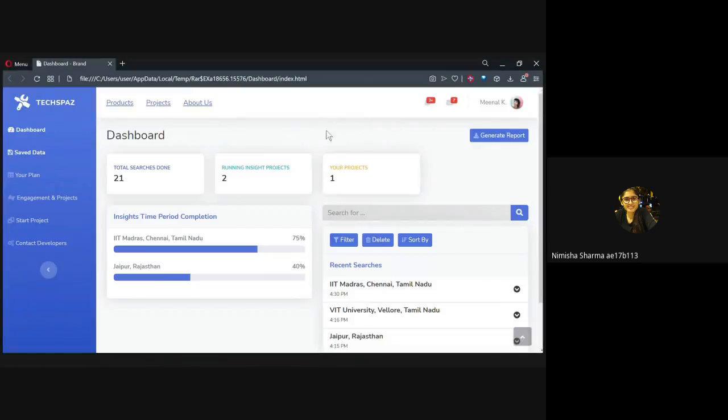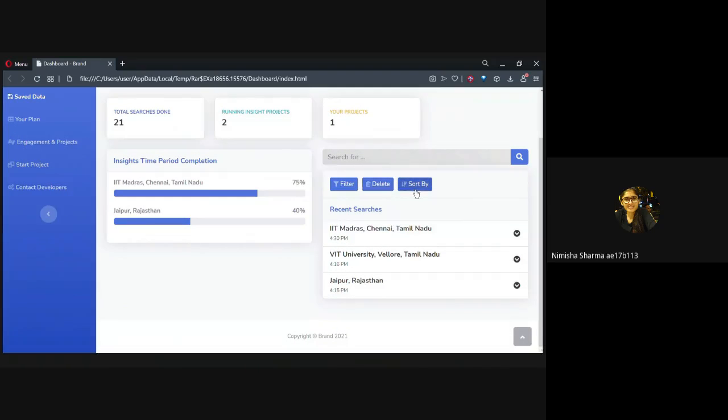Now, this is how the dashboard looks. There are the total searches done, your saved searches are also there, and the insights are also available.